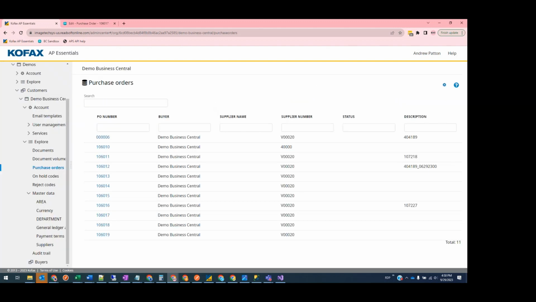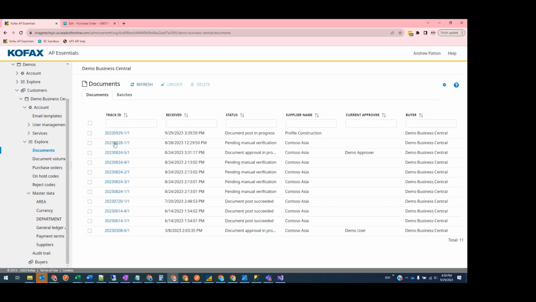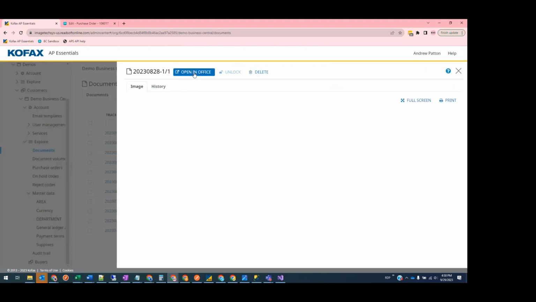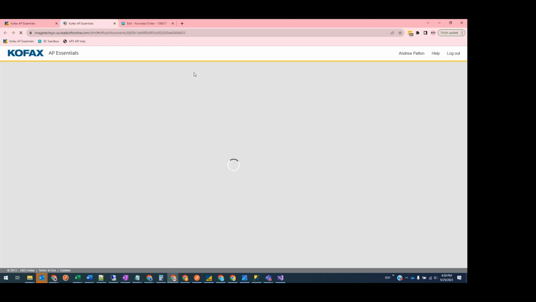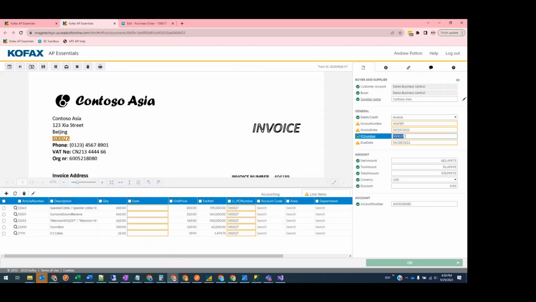Now, since we have a validation rule that is used for three-way matching turned on within the AP Essentials tenant, I can open up a document that's in the pending manual verification step. And once that opens, I will make sure that it matches to order 106017.